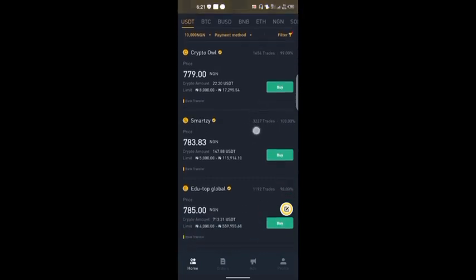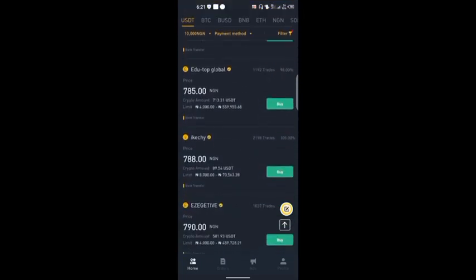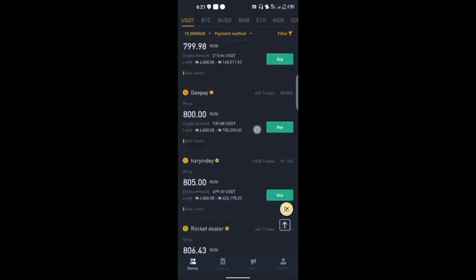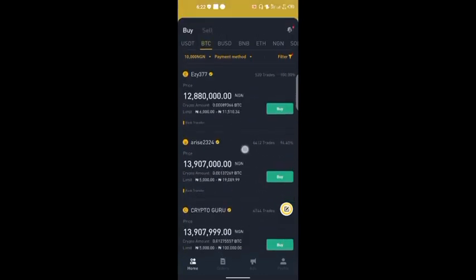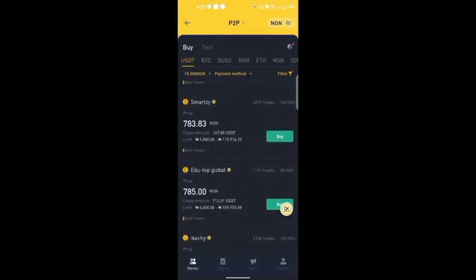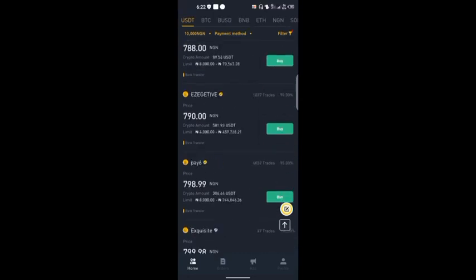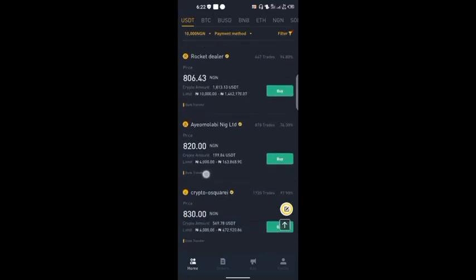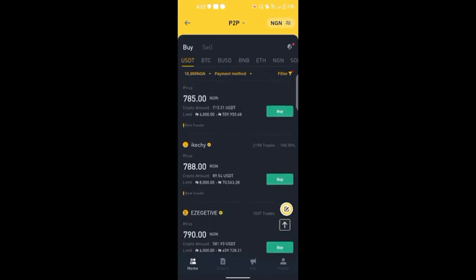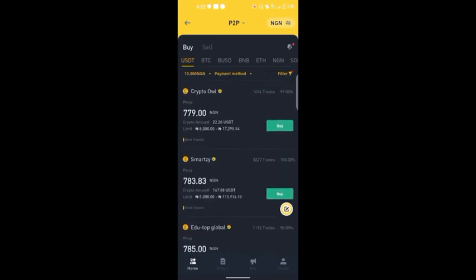Okay, so you see we can even see 8,000 naira, 5,000 naira, 4,000 naira minimum. So that is that. You check on any one of them. As you can see now, these ones are more expensive because they are selling smaller amounts, they have smaller limits. You can imagine the one that is willing to sell for 40,000 the other time has a price of 770. This one has a price of 783, and then if you continue to go down, you see even more than 800 naira per USDT. You get it. So then you can buy depending.